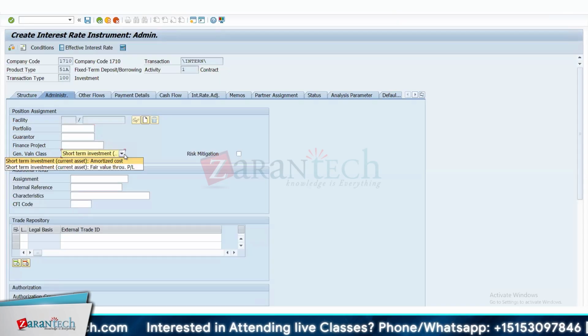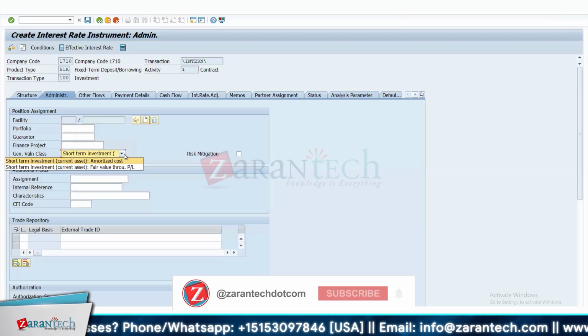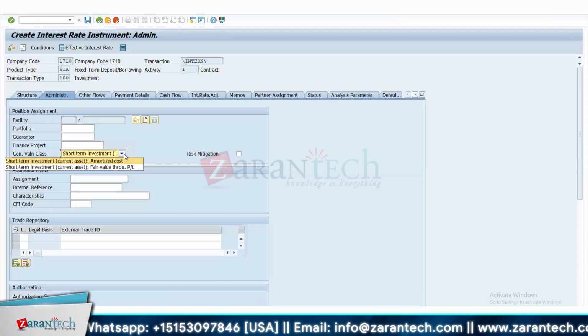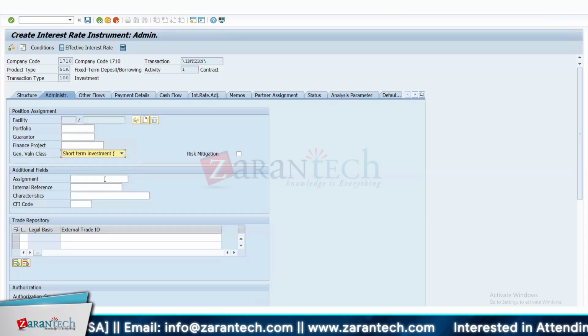This is something that will get defaulted based on the configuration. You're also talking about the valuation class, right? Whenever you do the valuation class configuration for different types of product, you can assign it as short term or long term. Based on the product type and transaction type, it will get defaulted. But in case you want to change it, you still have the option to change it in the general valuation class in this particular field. Yeah, okay, let me show you the concept.